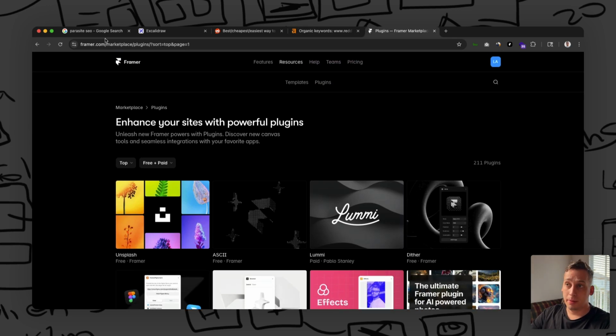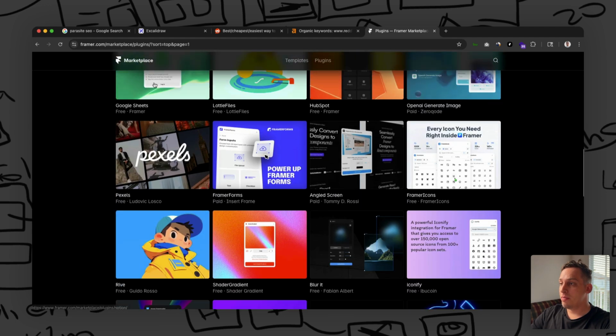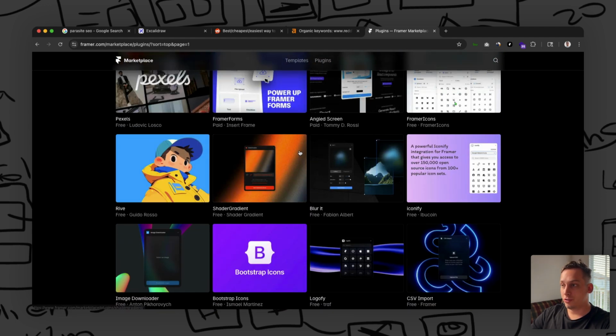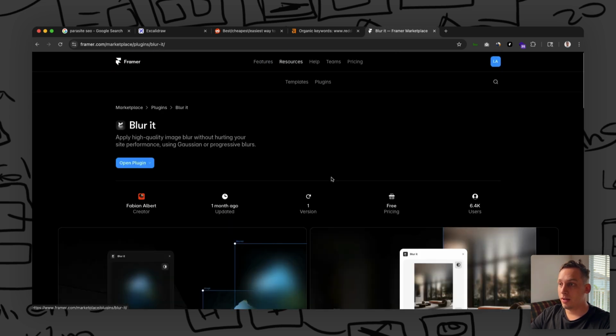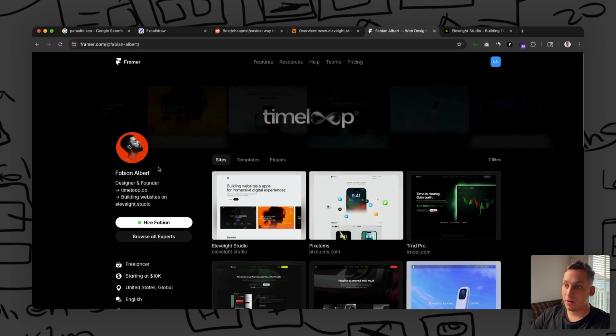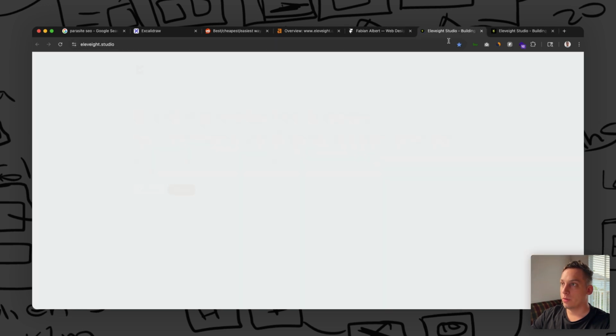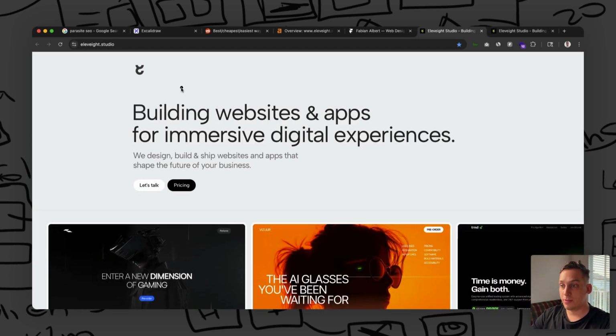You can also look at big websites or big web development tools like Framer, for example, or WordPress or Shopify. And basically, for example, if you had some type of software, some type of plugin that helps people in Framer with something, you can click on this. Framer actually gives you an overview, 6.4 thousand visitors to this specific plugin. And then you can link your creator site and also your studio name if you want to get some clients or sell some of your products like templates or plugins.